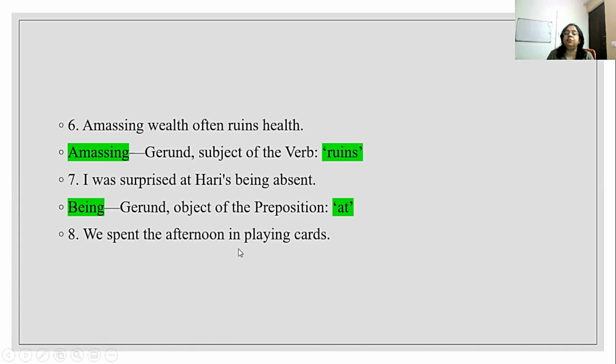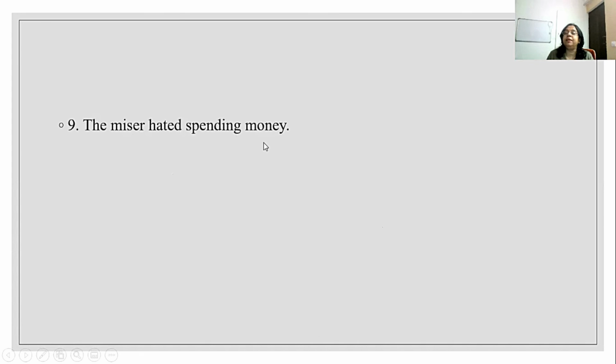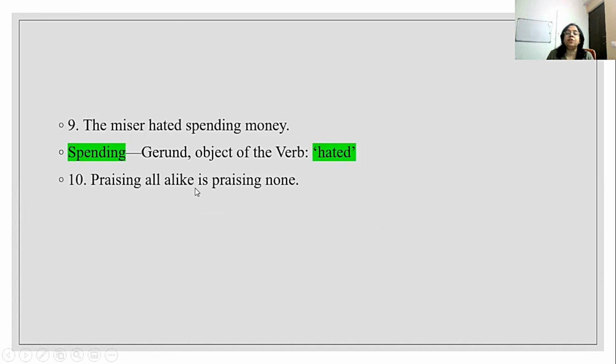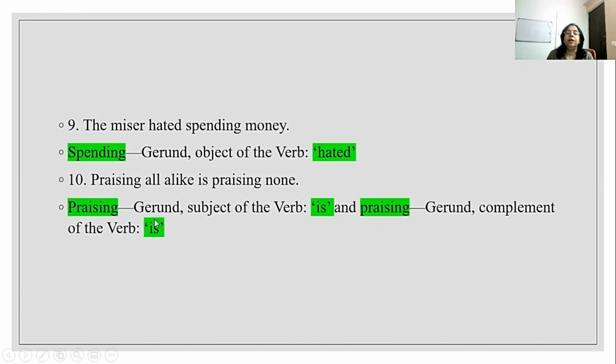We spent the afternoon in playing cards. Here playing is the gerund and object of the preposition in. The miser hated spending money. Here spending is the gerund and object of the verb hated. Praising all alike is praising none. So here the first praising becomes a gerund and it is the subject of the verb is. And the second praising is the gerund, which is the complement of the verb is.